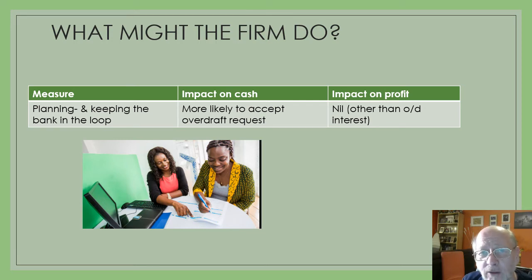And the obvious thing that the firm can do is to keep the bank in the loop. So if we start to see our sales rising and we start to see our cash position declining, we call in the bank, so we preempt the model. We try to arrange an overdraft. Probably we'd have to do that around about February, because 1 month increased sales might not mean much. 2 months we start to see a bit of a trend. So in February, March time, we're having a word with the bank saying, look, this is what is happening.